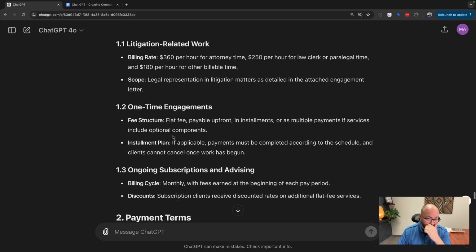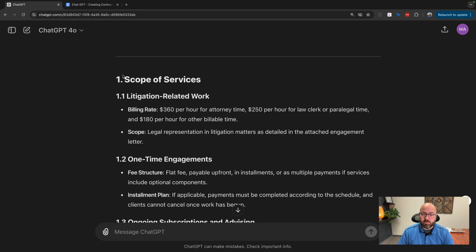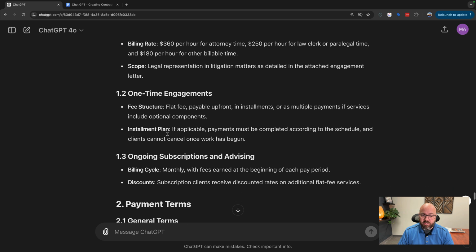Okay, so first of all, you're going to notice that this is way too short. And so it numbered it, section 1, section 1.1, etc. So this is nice. This is the top section.